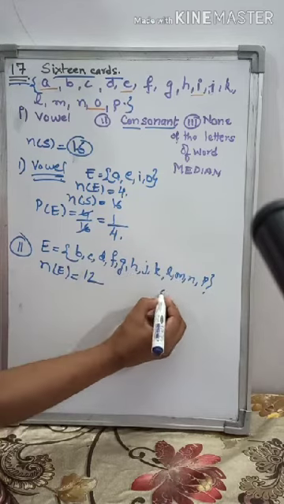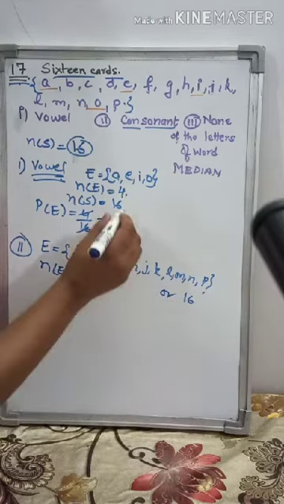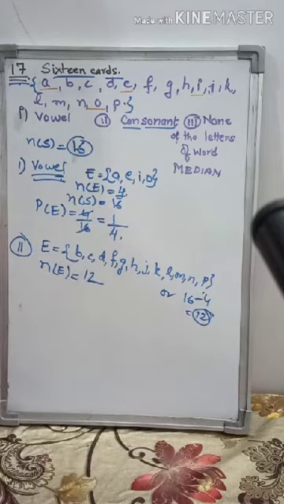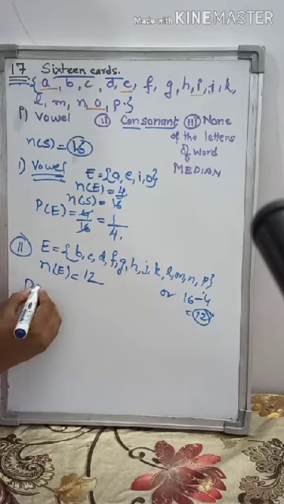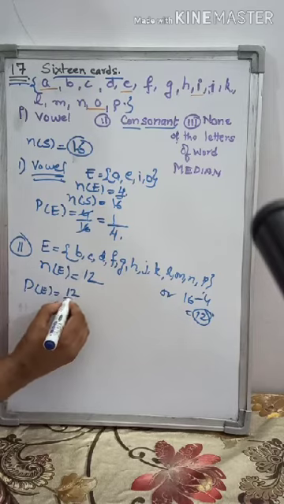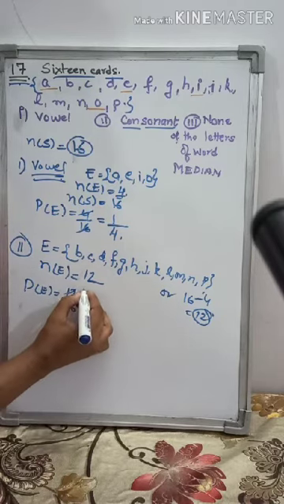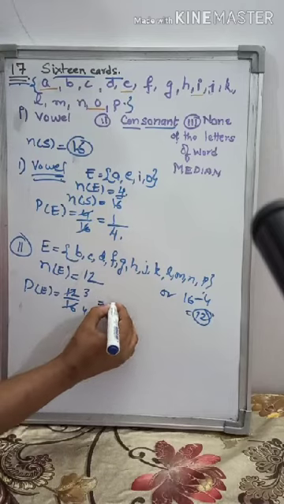Or you can do it: total are 16 and vowels are 4. So 12 will be your consonants in the given set. So the probability of getting it will be 12 by 16. That will be cancelled from the table of 4: 3 and 4.